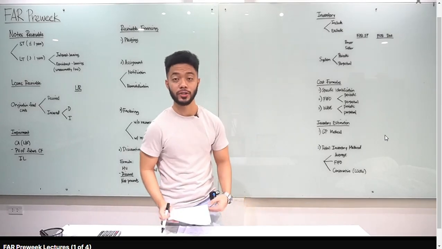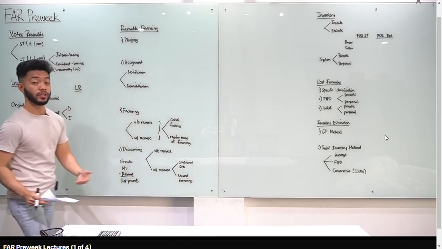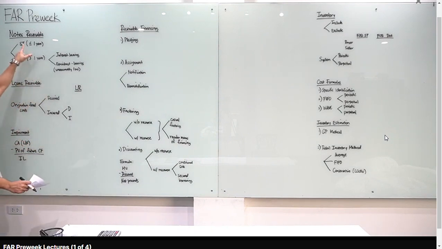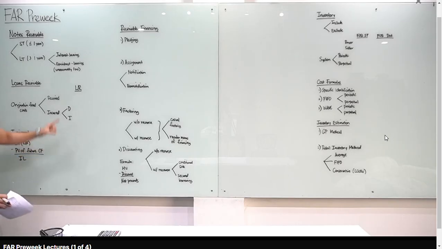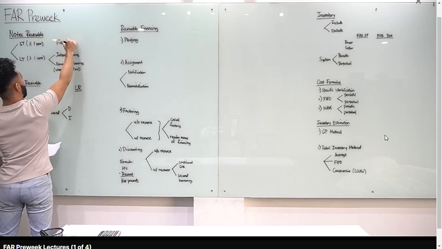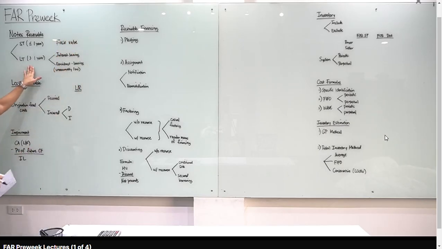Let's continue our discussion. Let's go to notes receivable. When we sell goods to our customers on account, evidenced by a promissory note, we have a notes receivable. The accounting will depend on whether it's short-term or long-term. If it's short-term, meaning collectible within 1 year, the notes receivable is reported at face value. If it's long-term, meaning collectible beyond 1 year, we need to present value it.